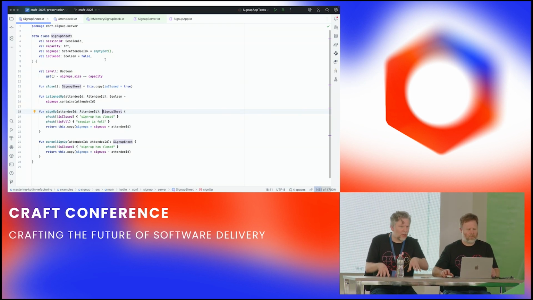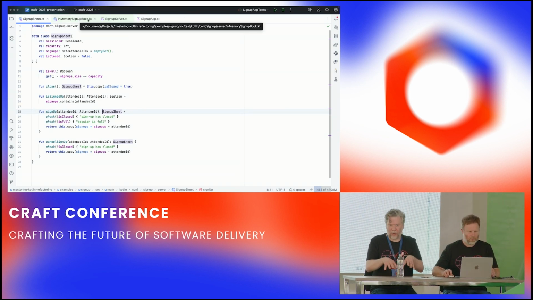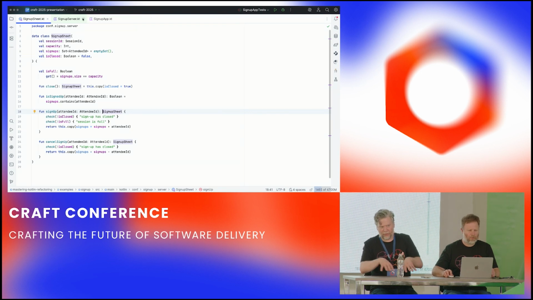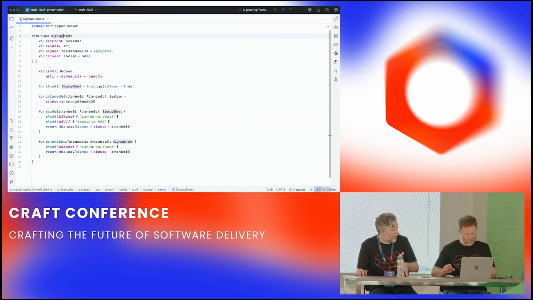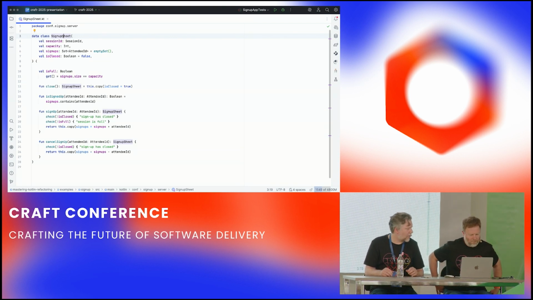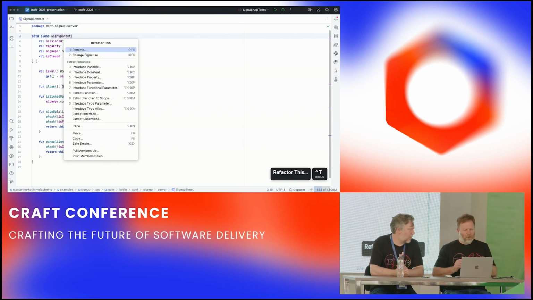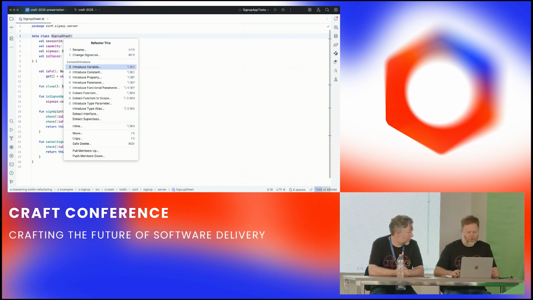Now, in Java, IntelliJ has a lot of really useful refactorings for making these kinds of transformations that have not yet made it into the Kotlin plugin. So we are going to have to use some cunning little tricks and strategies, tactics that we've had to learn while being Kotlin programmers. But we do still have a refactor menu, and it largely works. So we're going to try extract superclass.